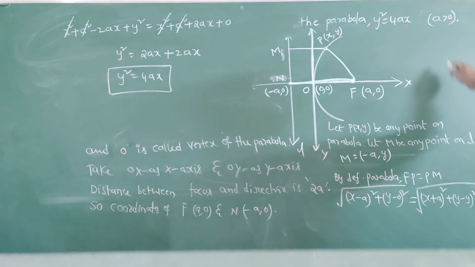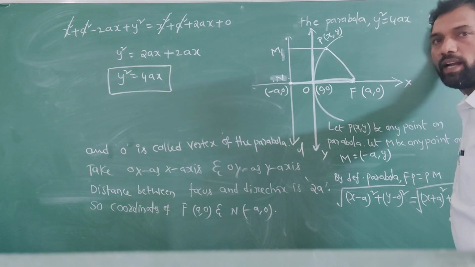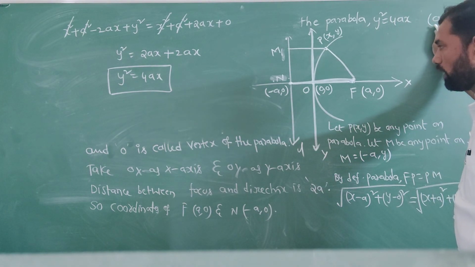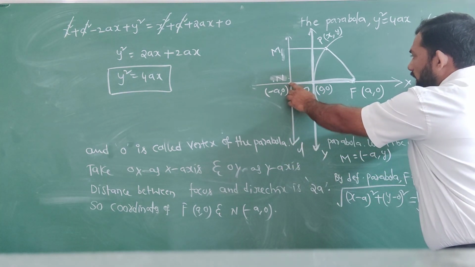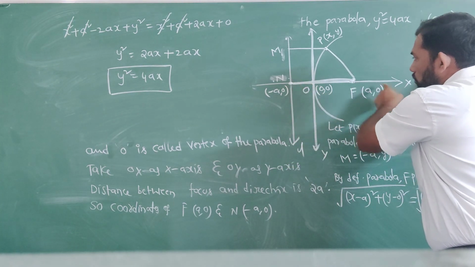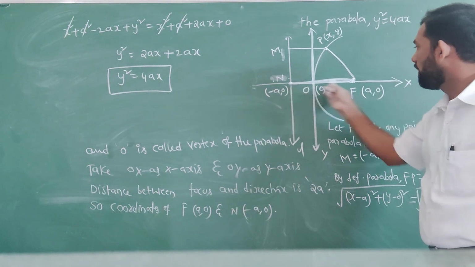Listen carefully. Let F and L be the focus and directrix of the parabola. Draw a perpendicular from F through the x-axis; that is called FN.